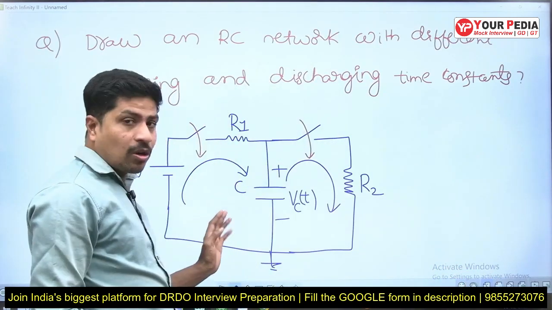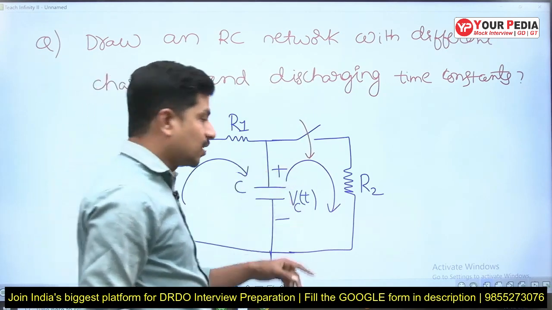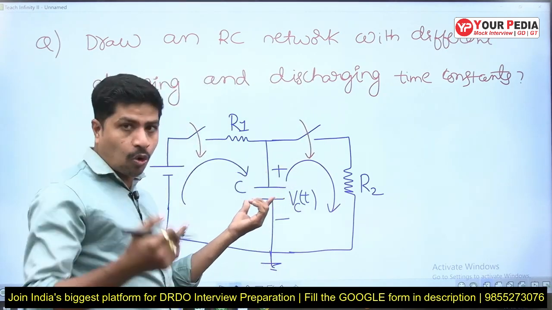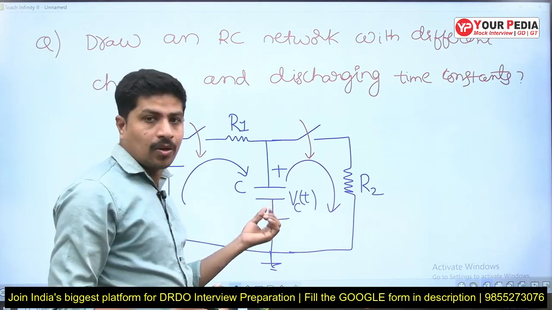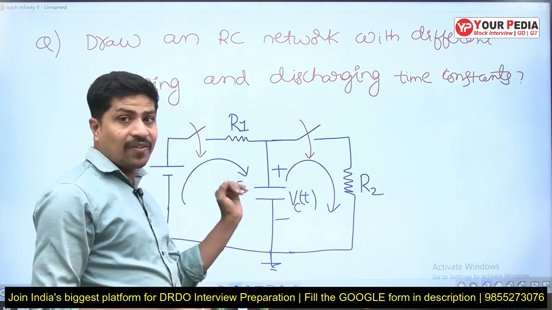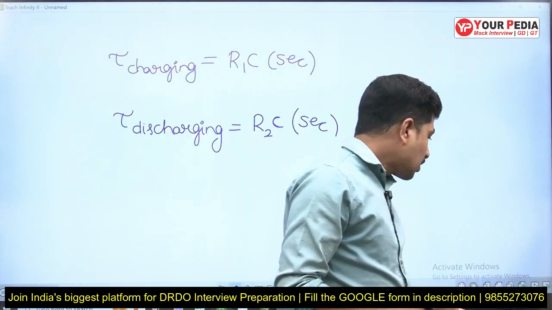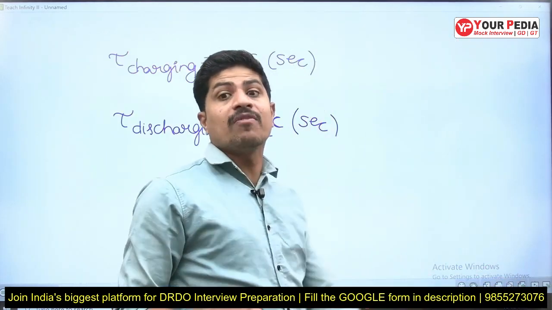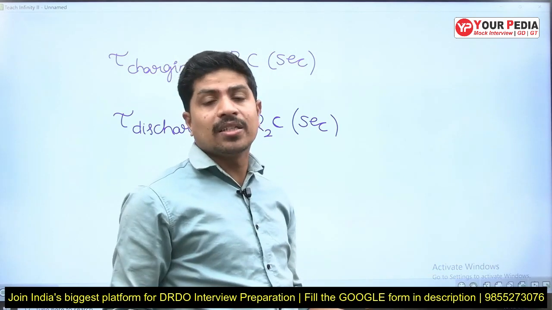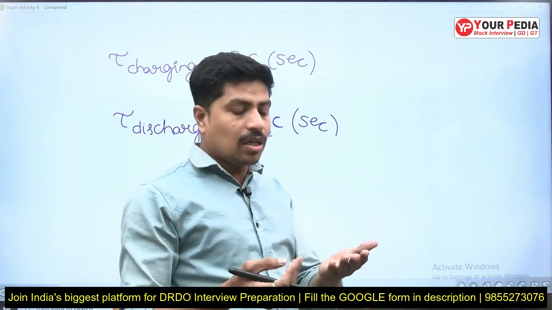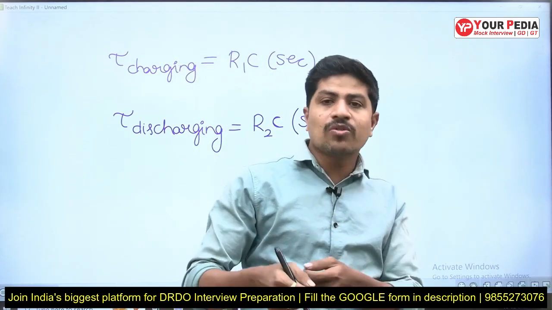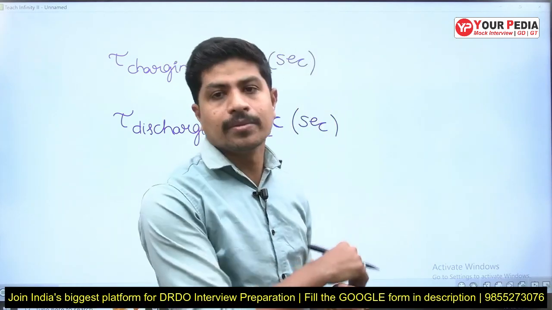I have two different time constants. One is charging, another one is discharging. Take this capacitor as your phone battery. Now it has to charge very fast, but it must discharge very slowly. That type of cell phones only we will prefer. If it is taking more time for charging and less time for discharging, so charge will complete within less time, then always we have to keep our charger plugged in, right?